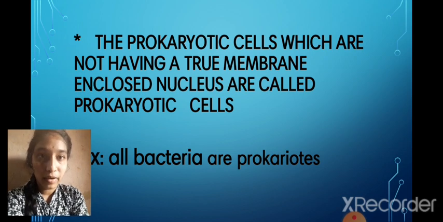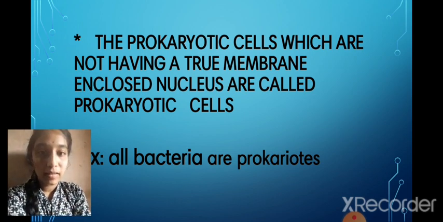Cells without true membrane-enclosed nuclei are called prokaryotic cells. In prokaryotic cells the nucleus is absent, while in every other living cell the nucleus is present. For example, all bacteria are prokaryotes. I said that every bacterium belongs to the prokaryotes because it doesn't have a nucleus.